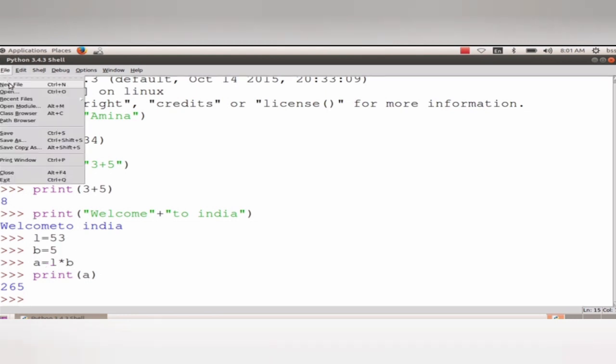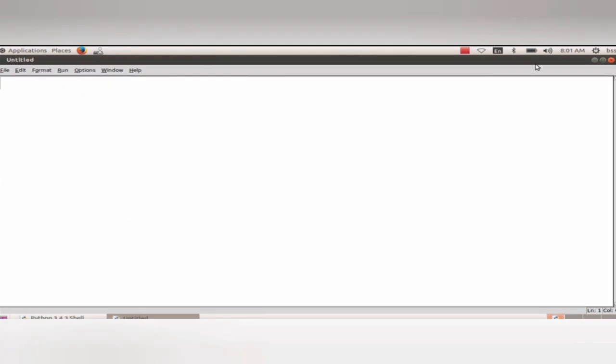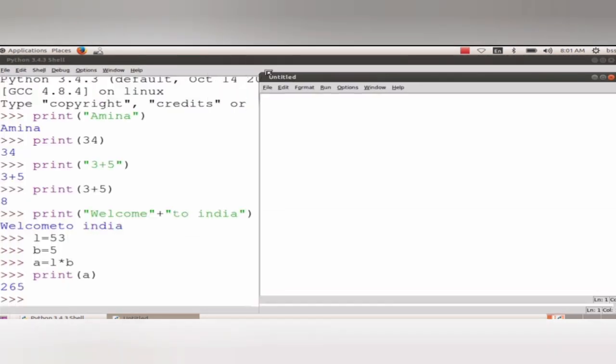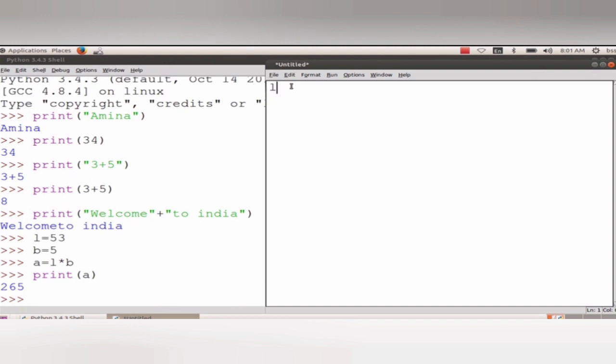So we'll go to File and New File. Here you can type the content. I am typing length L equal to 80, breadth B equal to 45, and area equal to length into breadth, and to print the output, print area.